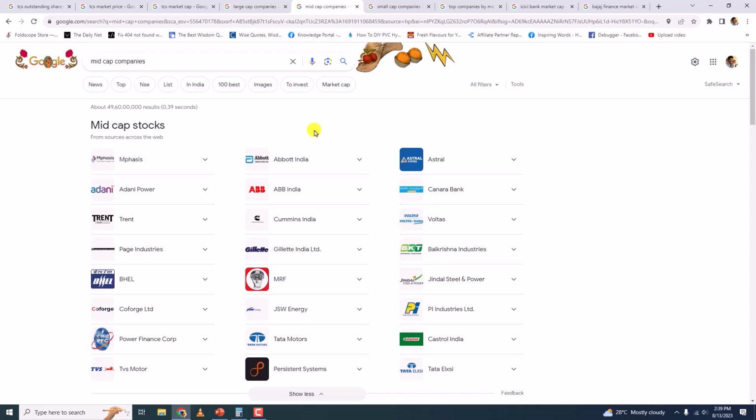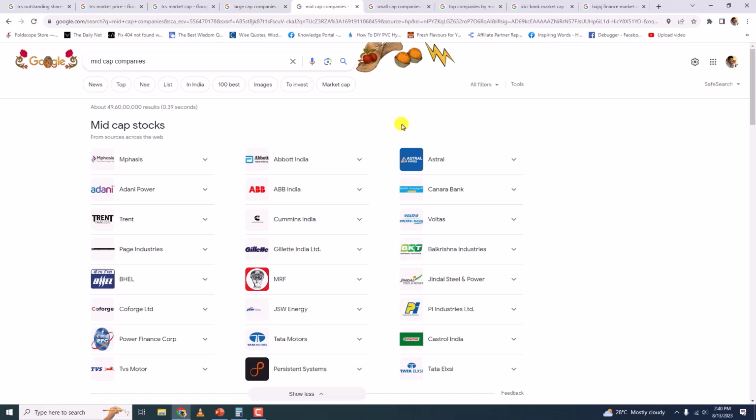And from 101 to 250, whatever company comes according to their market capitalization, they are mid cap companies. And after 251, whatever companies are there, they fall under the category of small cap companies. So this is what SEBI has said.